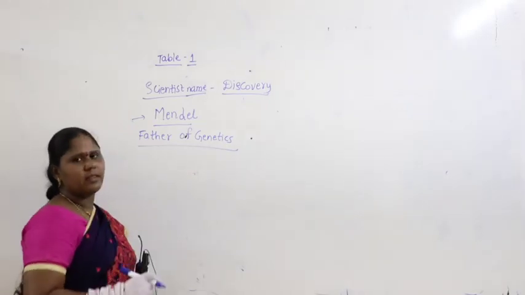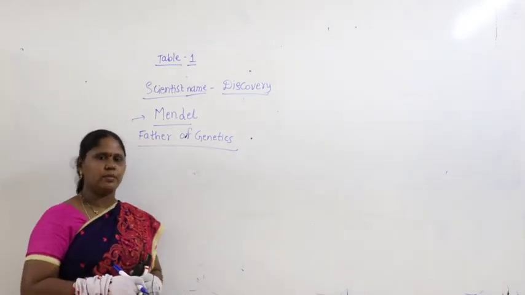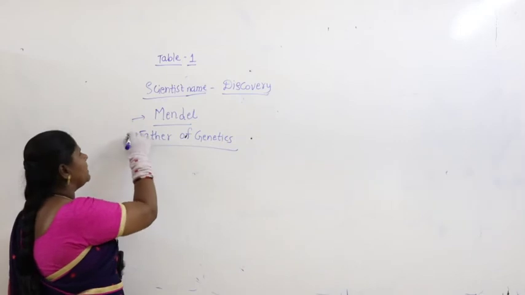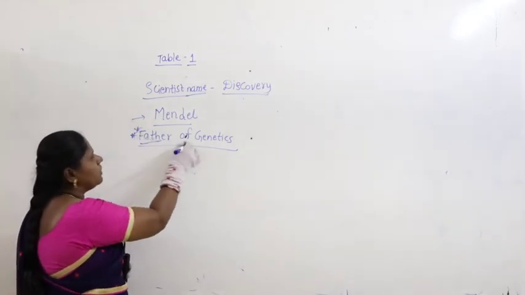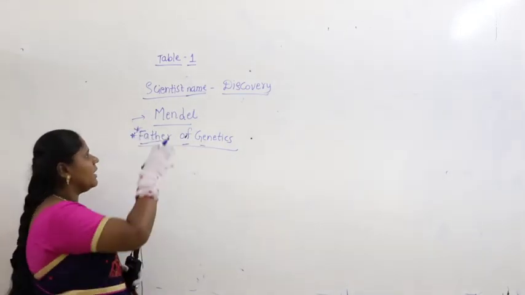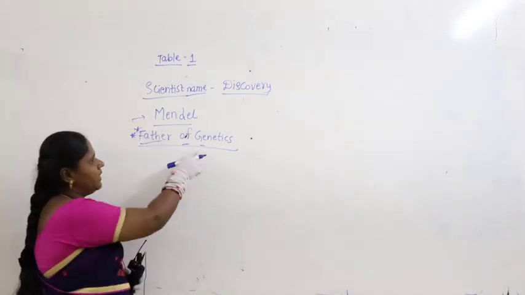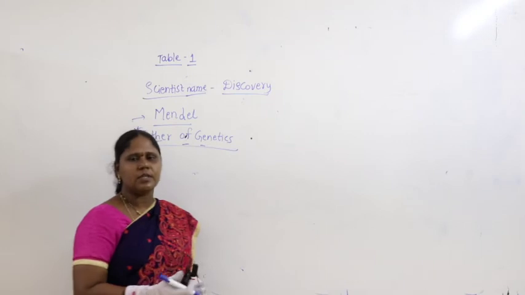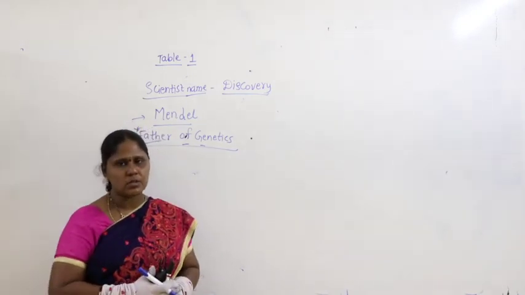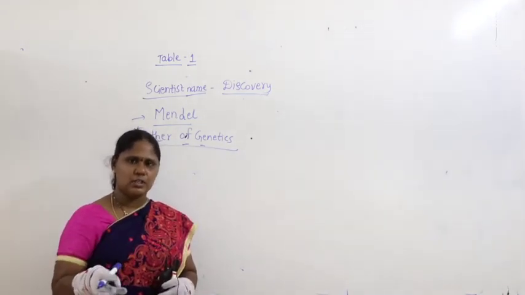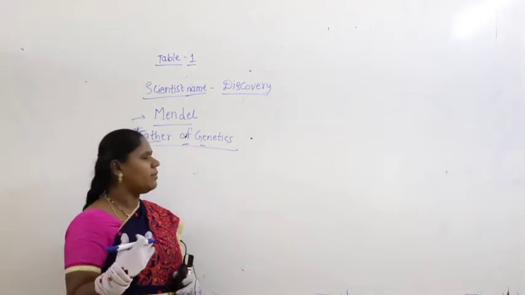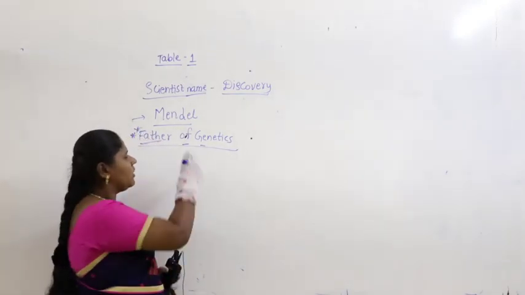Whenever you get a very simple question, why do you refer to someone as the father here? Father of genetics means his effort is more for the development of the branch called genetics. In our life sciences we have different branches: cytology, morphology, anatomy, and so on.